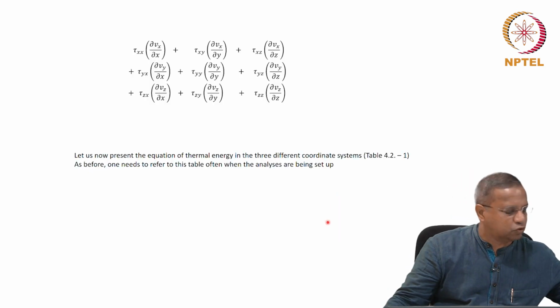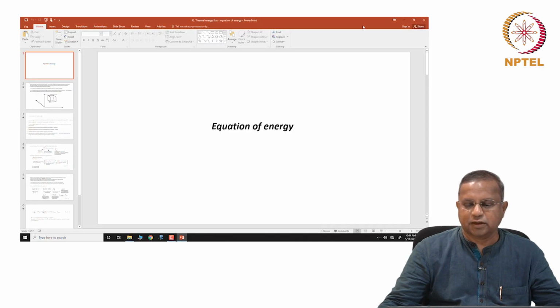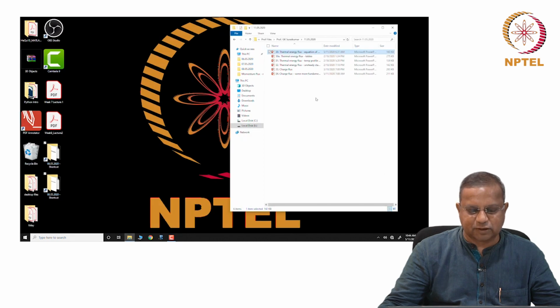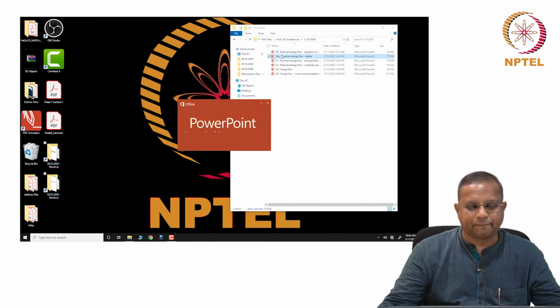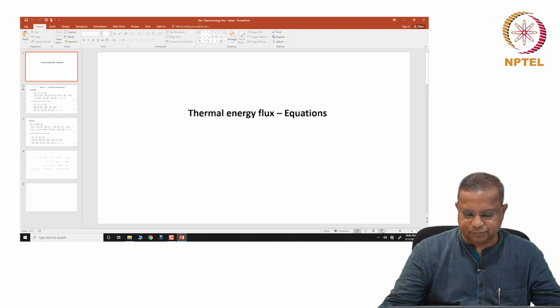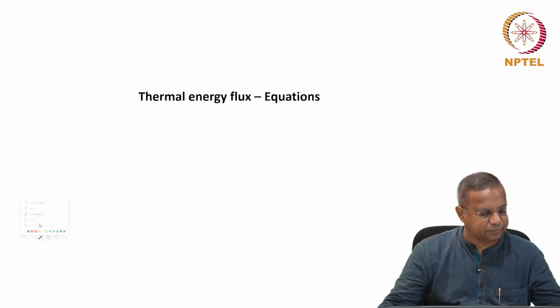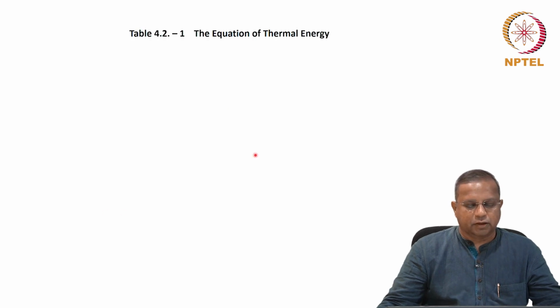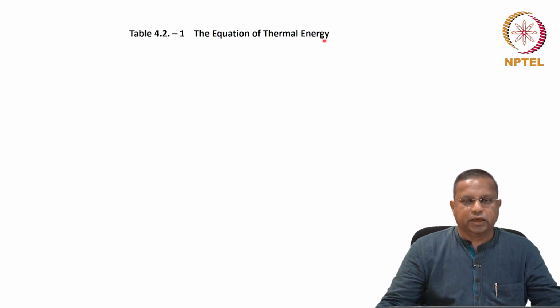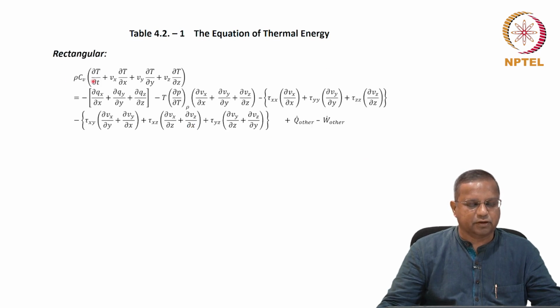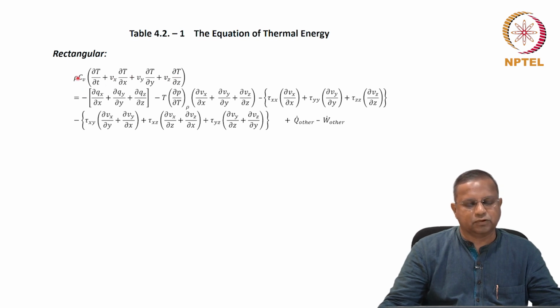And let me show you that set of equations in the table. So this is table 4.2-1, the equation of thermal energy. This is for the rectangular Cartesian coordinate system. You have the same equation written down as individual components, because we can directly substitute the individual components. That's the whole point here. So these are the various terms.